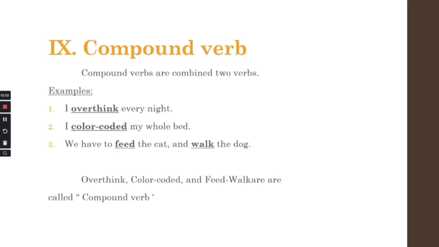I color coded my whole bed. We have to feed the cat and walk the dog. You see that it's compound verb, 2 verbs together. So overthink, color coded, feed, and walk are called compound verbs. So once again, compound verbs are combined by 2 verbs together, and they are used in present sentences as well.